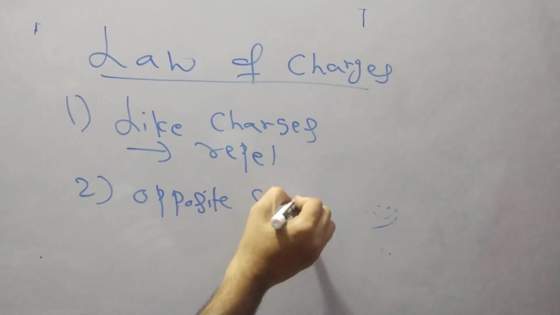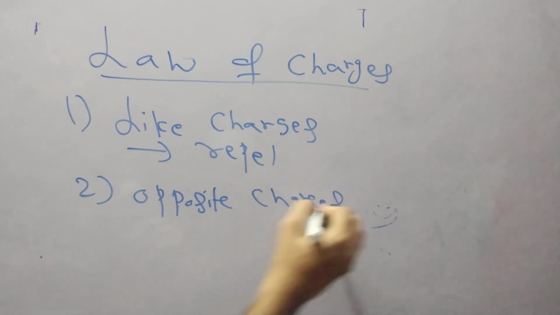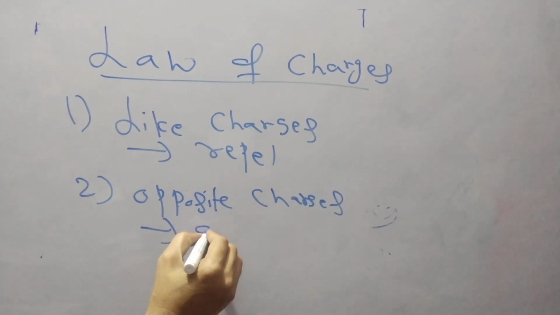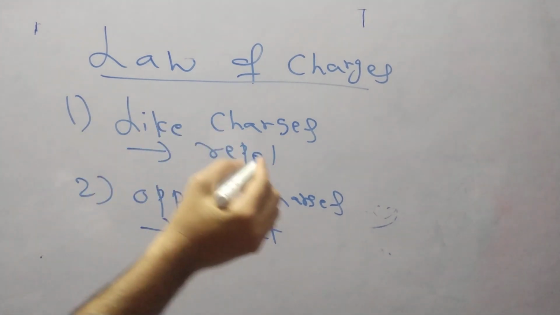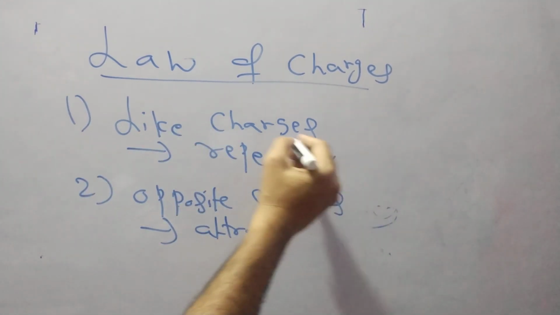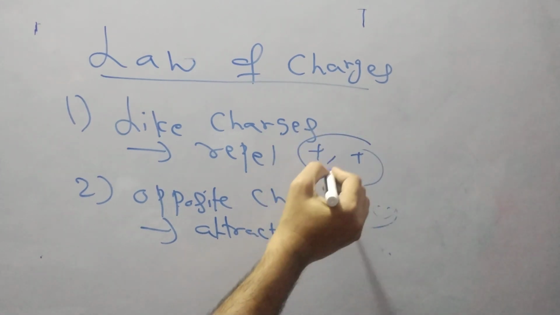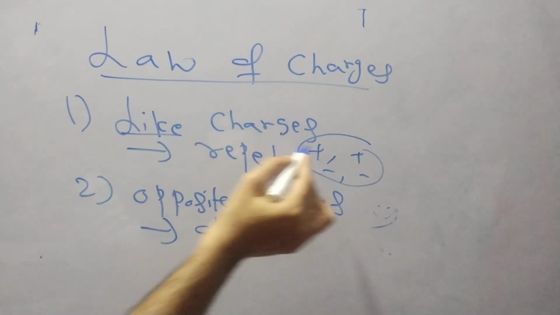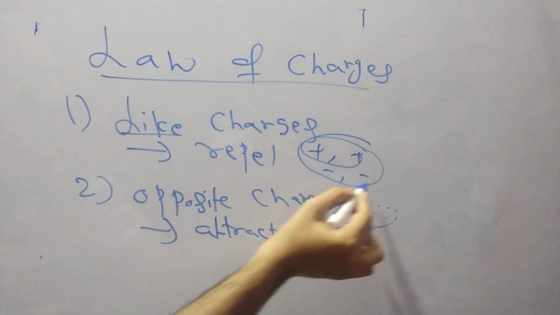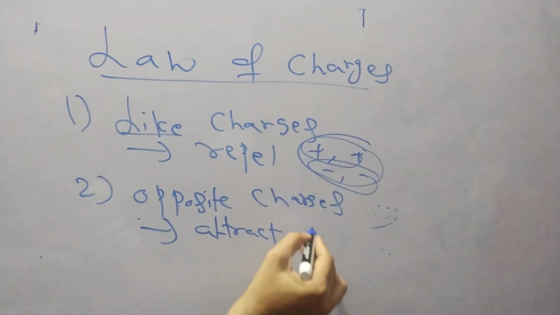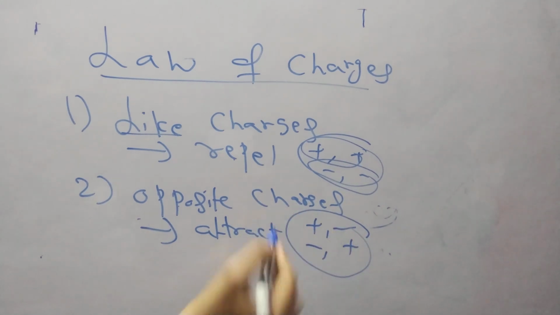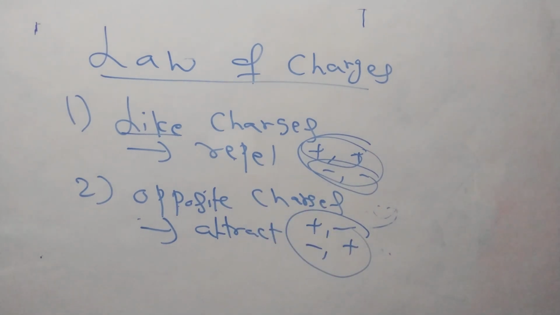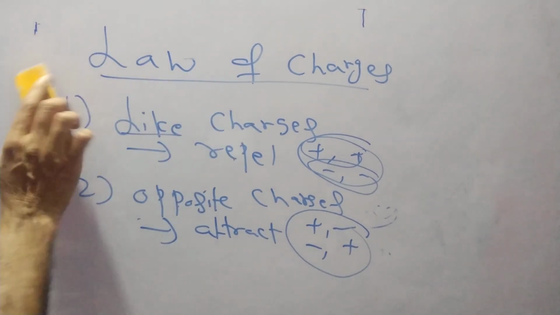This is the law of charges. Like charges means positive and positive or negative and negative, so they repel. Opposite means positive and negative, so here there is an attraction. So these are known as the law of charges.